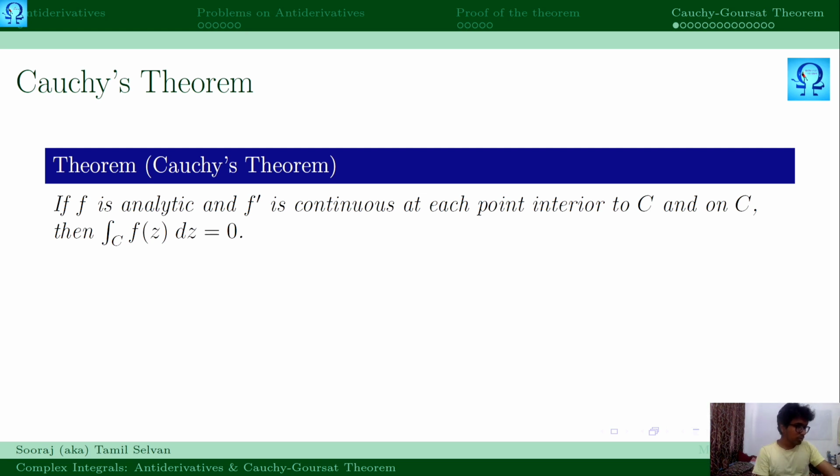Here the C is specifically a closed contour. That has to be there. Fine, so let us start the proof formally.